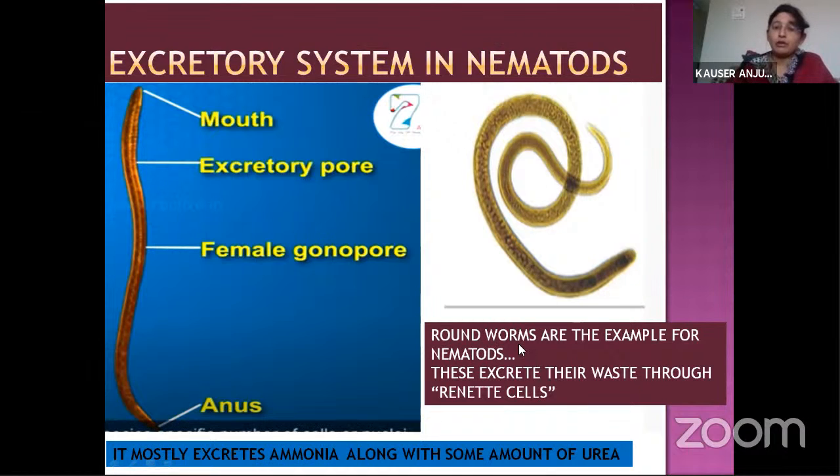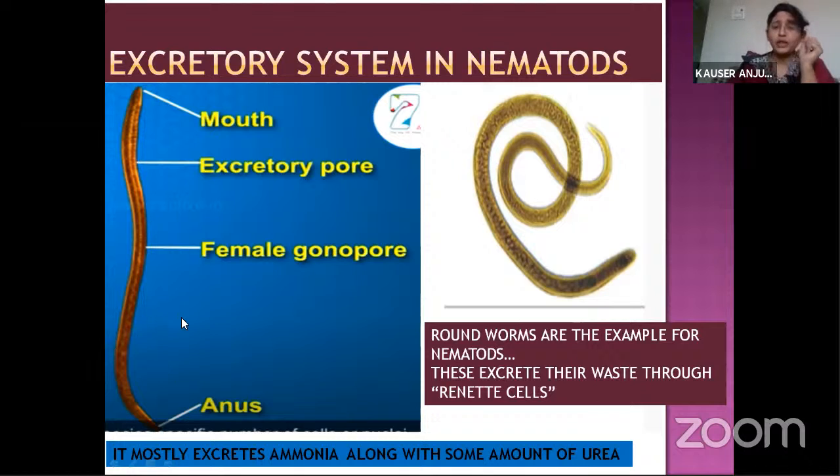For nematodes, the roundworms are the examples. Roundworm is cylindrical, its body is round like a cylinder. What are the excretory organs? Those are the renette cells. So renette cells are the excretory organs in the roundworms.